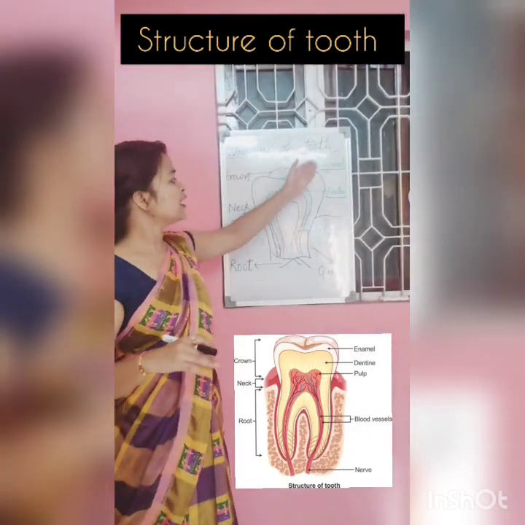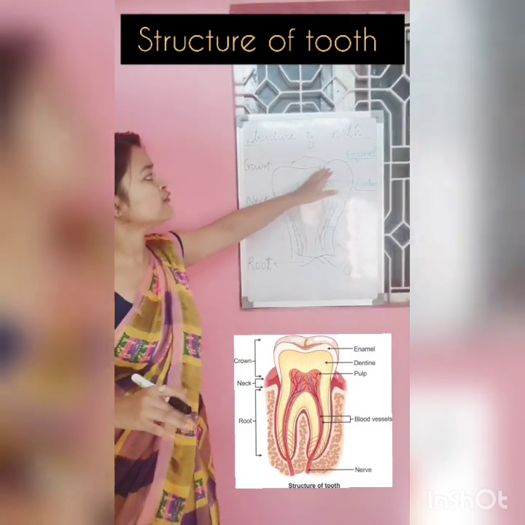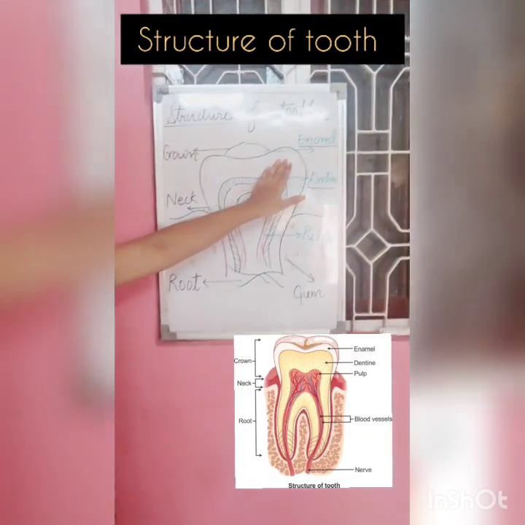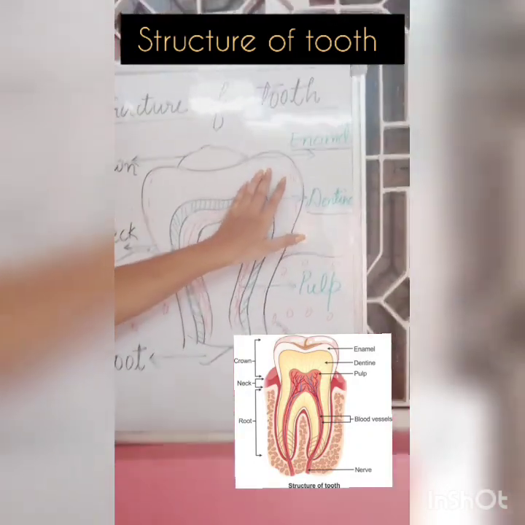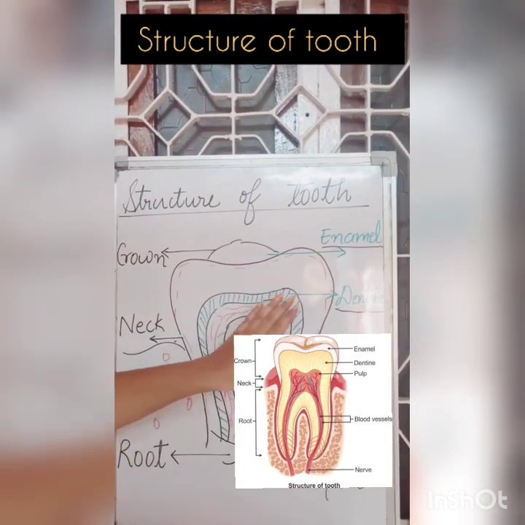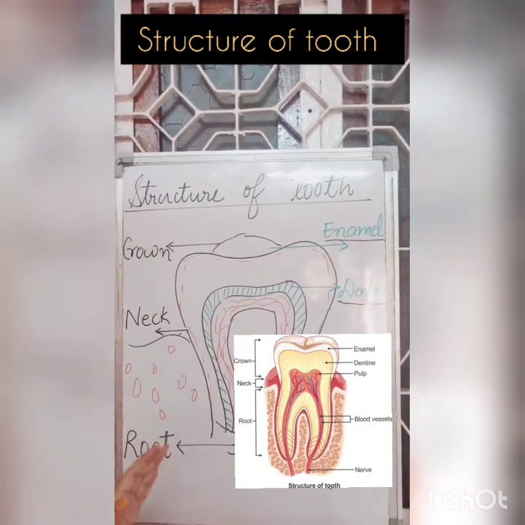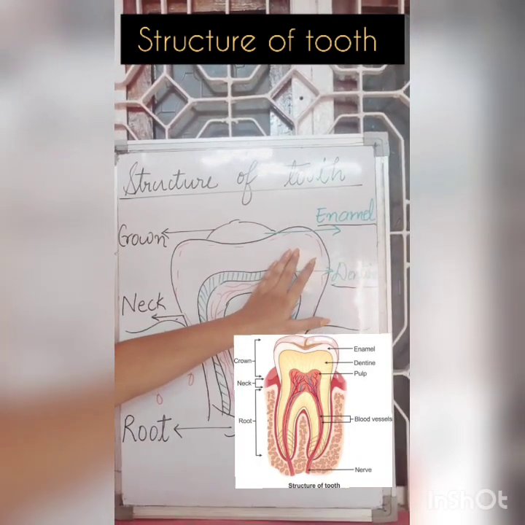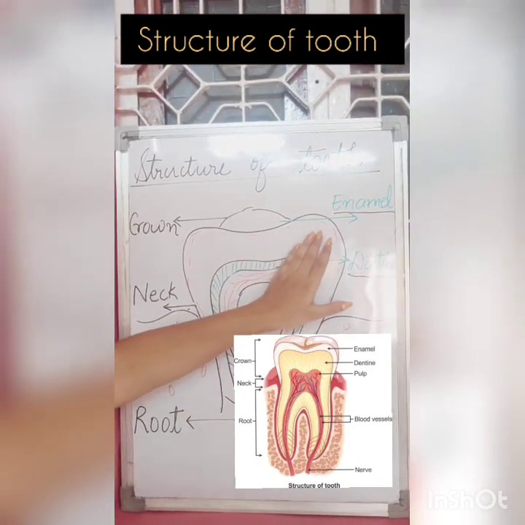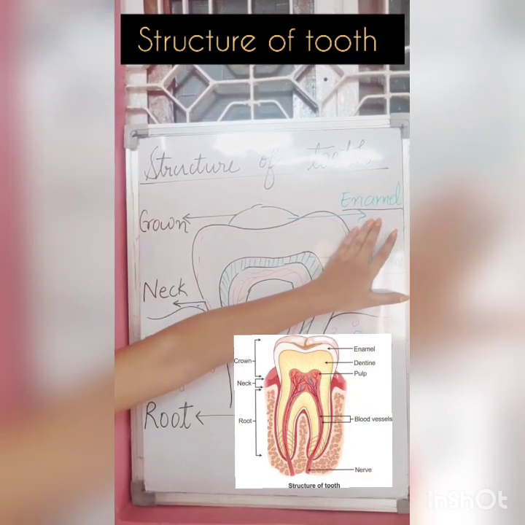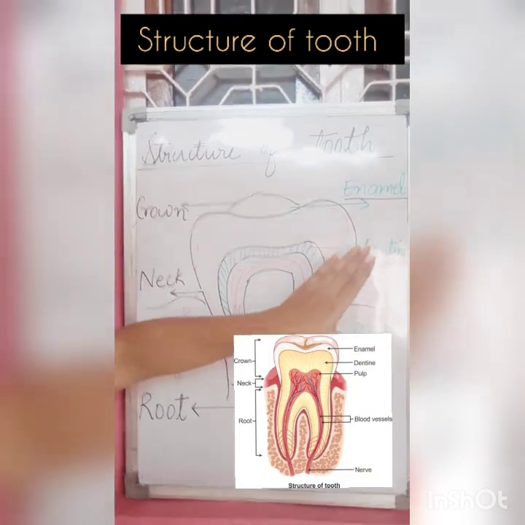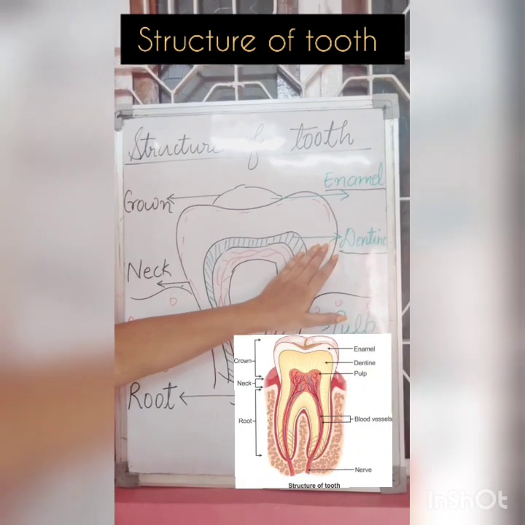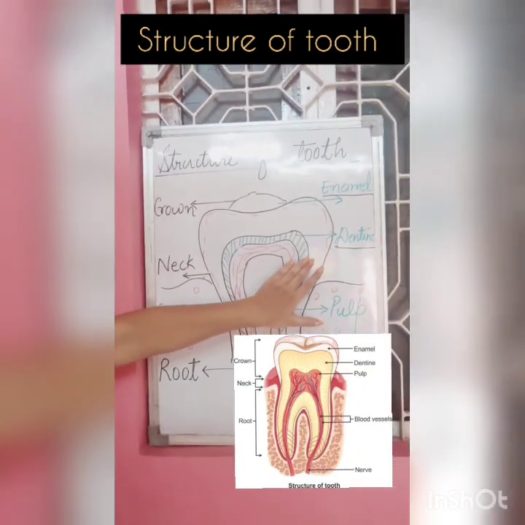After that, the inner parts, if we talk about, the first part is enamel. The one important thing that I should tell you about enamel is the hardest substance present in our body. It is harder than our bones also. So the hardest substance present in human body is the enamel. Okay. After that, the second layer of tooth is the dentine, that is present just below the enamel.